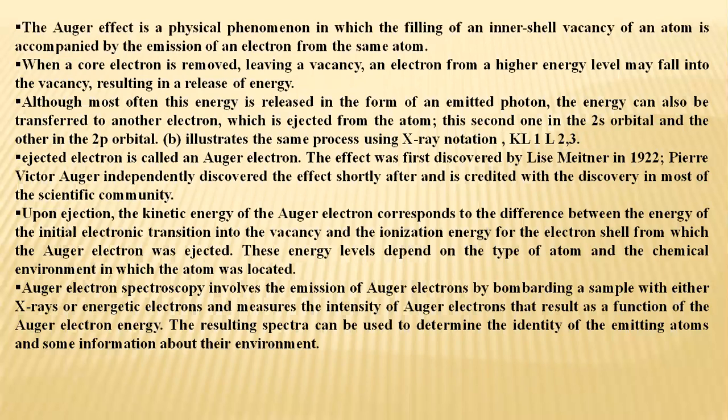Upon ejection, the kinetic energy of the Auger electron represents the difference between the energy of the initial electronic transition into the vacancy and the ionization energy for the electron shell from which the Auger electron was ejected.